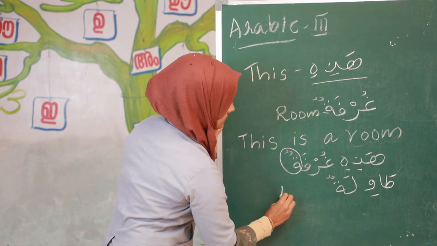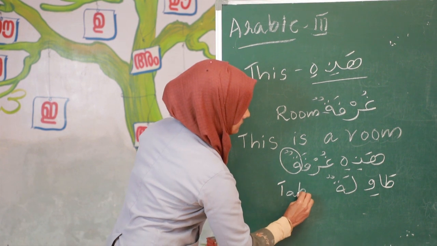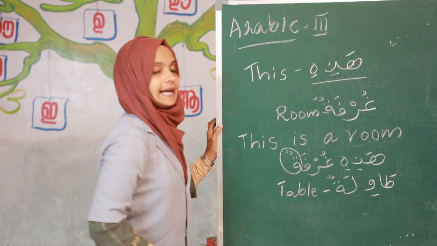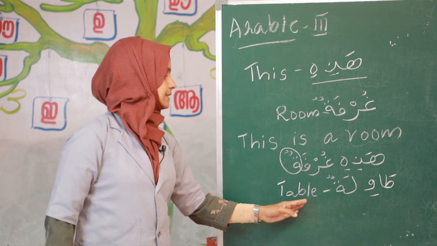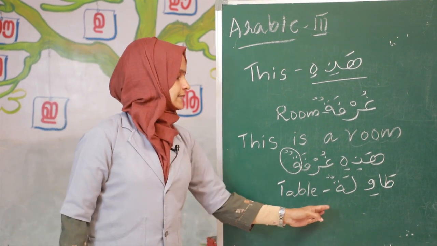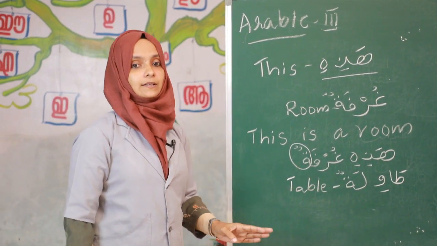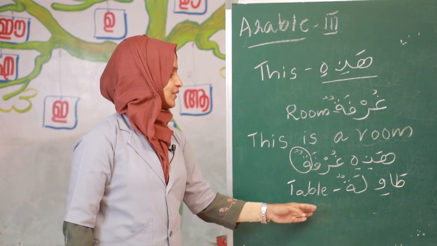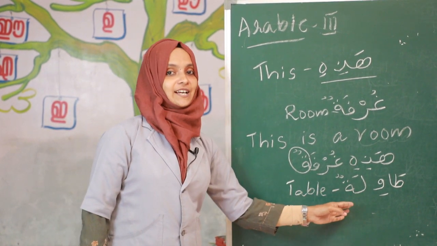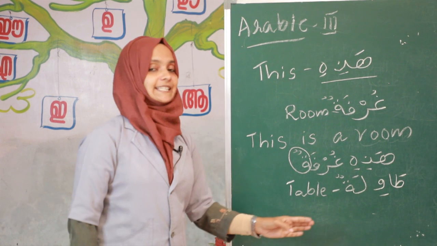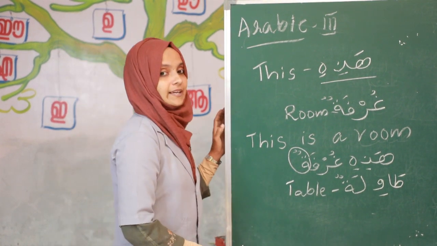Tawilatun means table. Is it a word muannas or mudhakkar? Yes, it is a muannas word. Why?